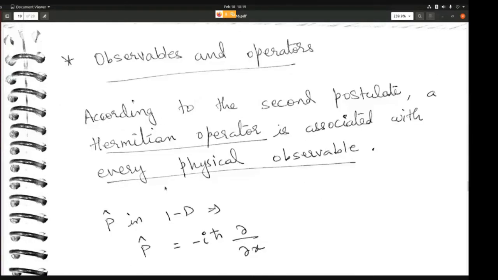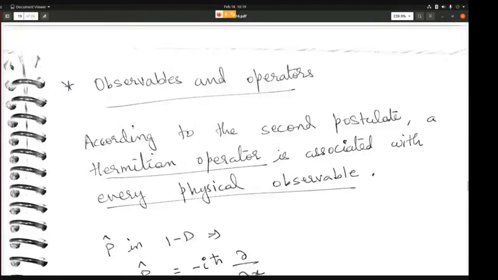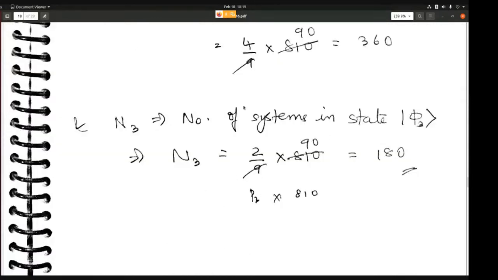Next, let's come to observables and operators. Is this clear? The probability concept needs to be clear, otherwise it might become difficult. Anyway, I think today I might not be able to give you any homework problem, but in the next class I'll give you some homework problems. After combining all the concepts that we have studied, there'll be a combined homework problem, and then you can solve it and see for yourself how these things work.